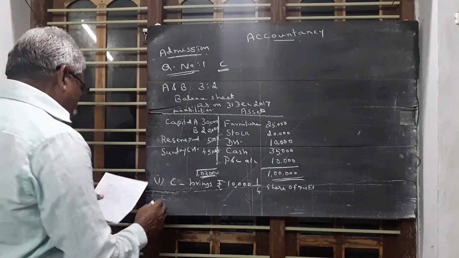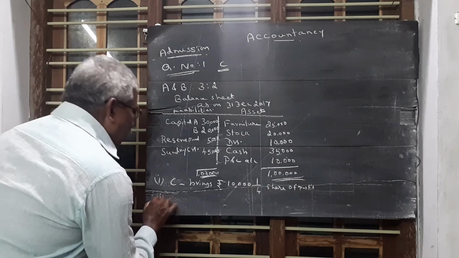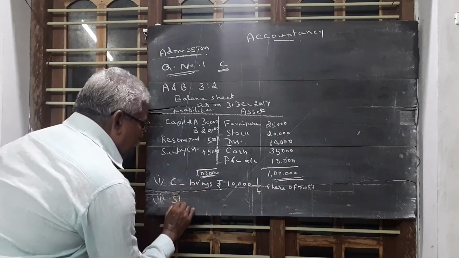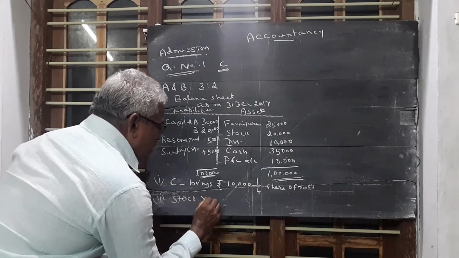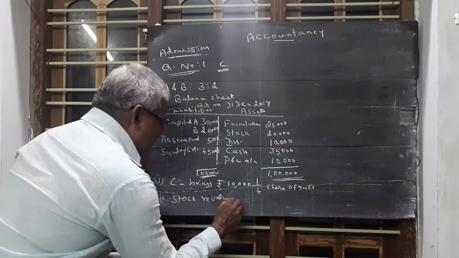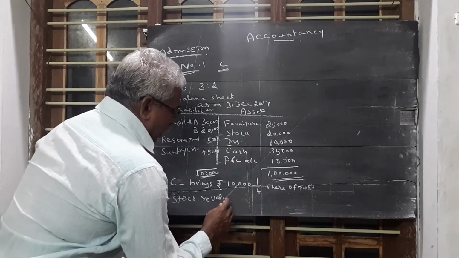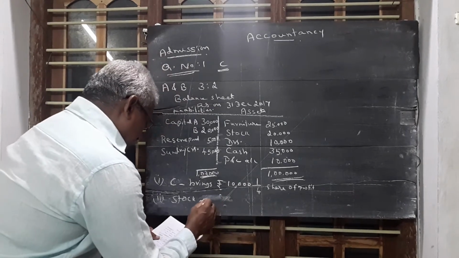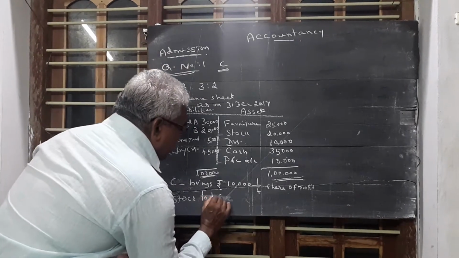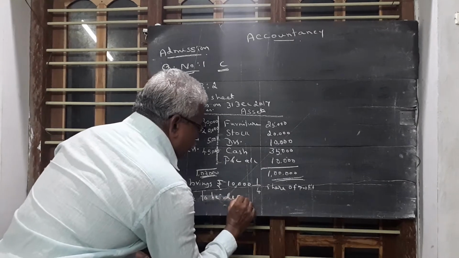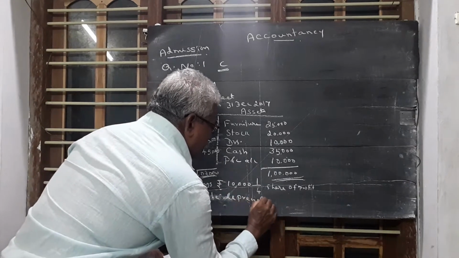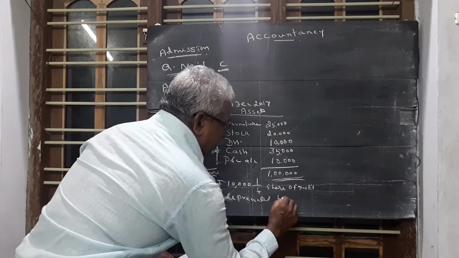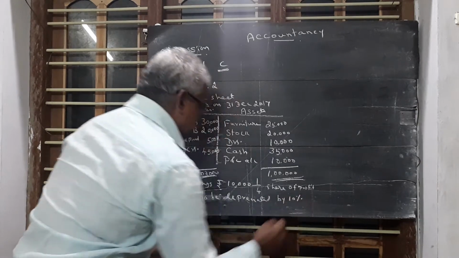Then point number 2, stock is revalued, or otherwise we can say stock to be depreciated by 10%.